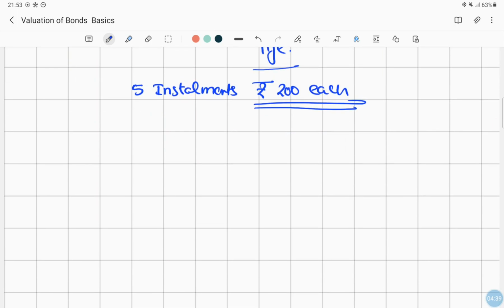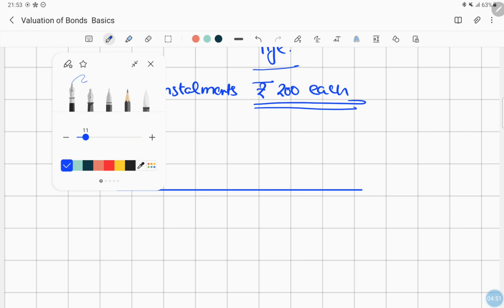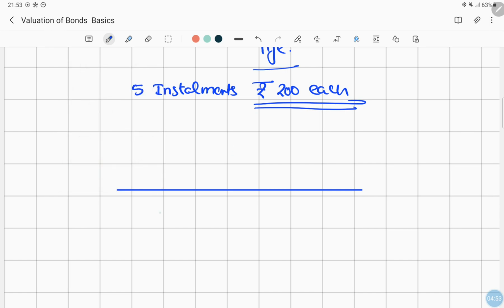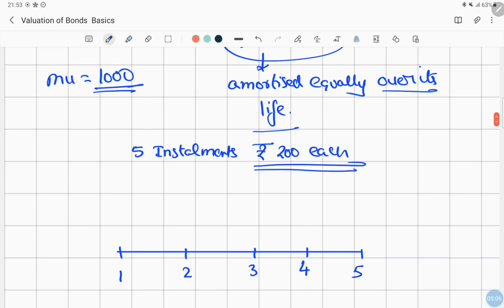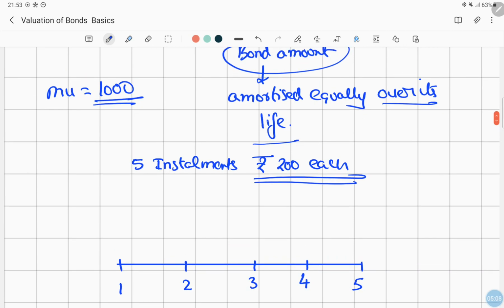Let us have clarity with a timeline. So we have a timeline over here, and we have the periods: first year, second year, third year, fourth year, and fifth year. Here it says amortized equally over its life.